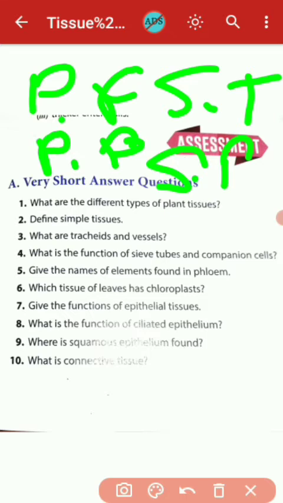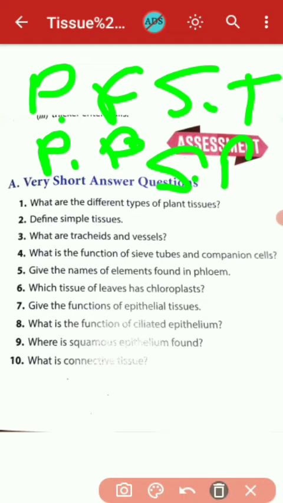Question number 6, which of the leaves has chloroplast? Which tissue of leaves has chloroplast? So definitely the chloroplast is found in all the living cells like parenchyma and collenchyma. So simple permanent tissues have the chloroplast which is alive for the formation of food.